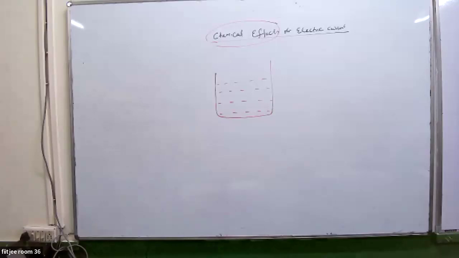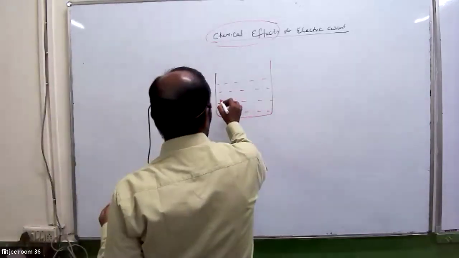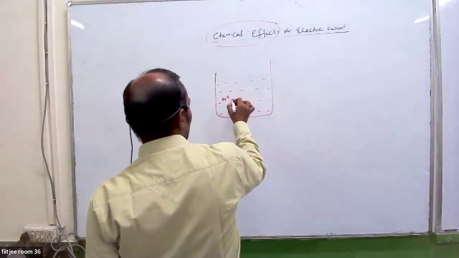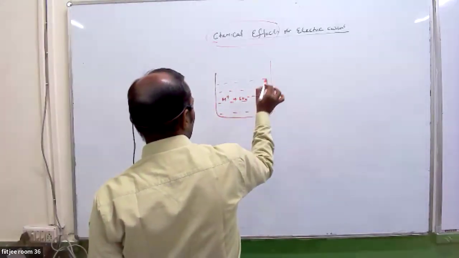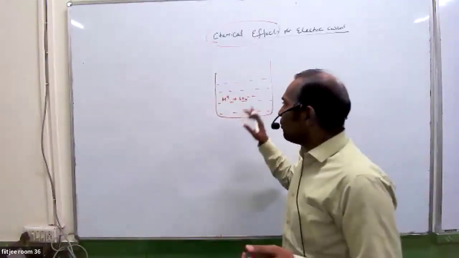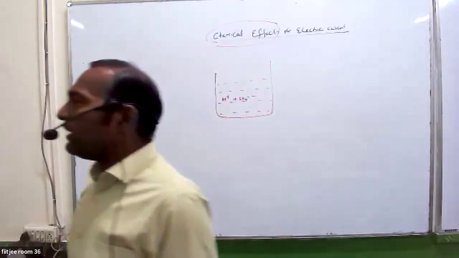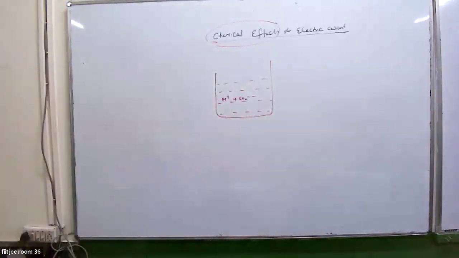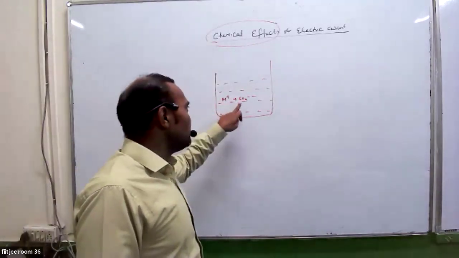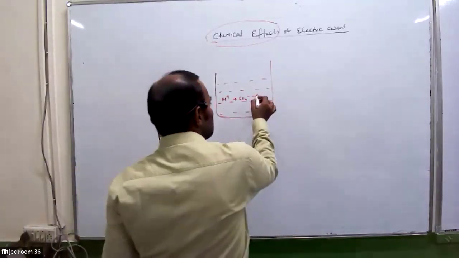Sir, we have to put some sulfuric acid to make it acidulated. Suppose you take sulfuric acid. So actually H+ and SO4 2- ions. When you put sulfuric acid inside water, they furnish ions, hydrogen ion and sulfate ion.